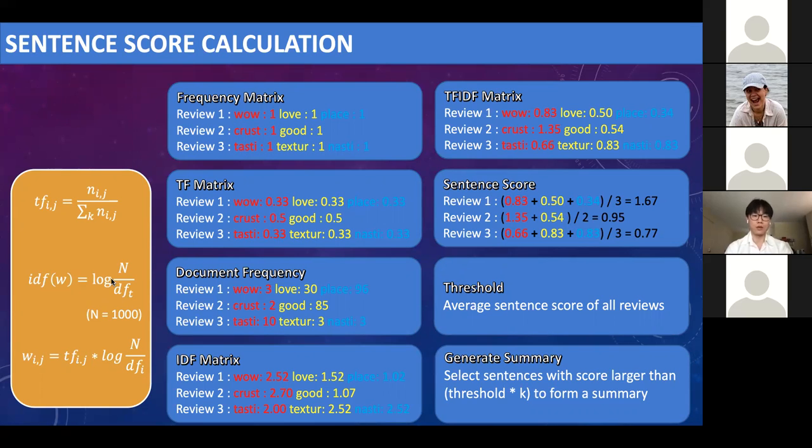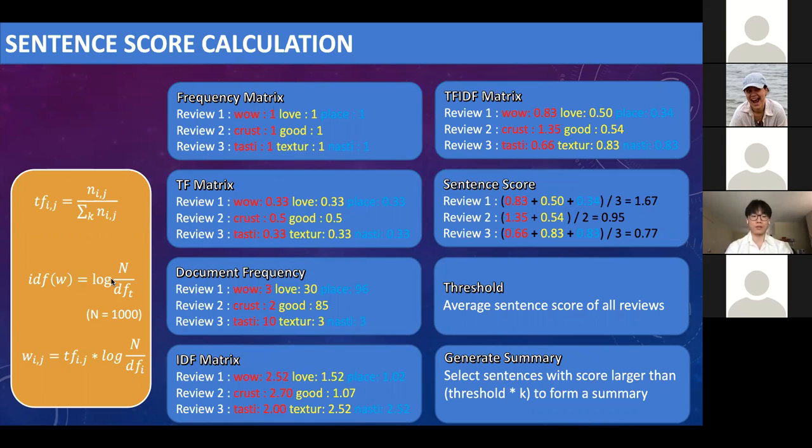And before calculating the IDF matrix, we need to count how many times a word appears in the whole document. Then we follow the equation to get the log of the total number of reviews divided by the count of each term. So for example, for the word good in the second review, we compute the log of 1,000 divided by 85, and we will get 1.07.